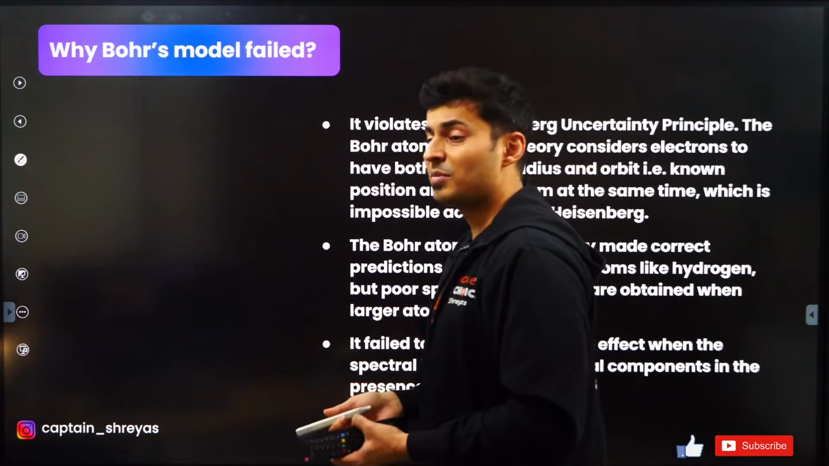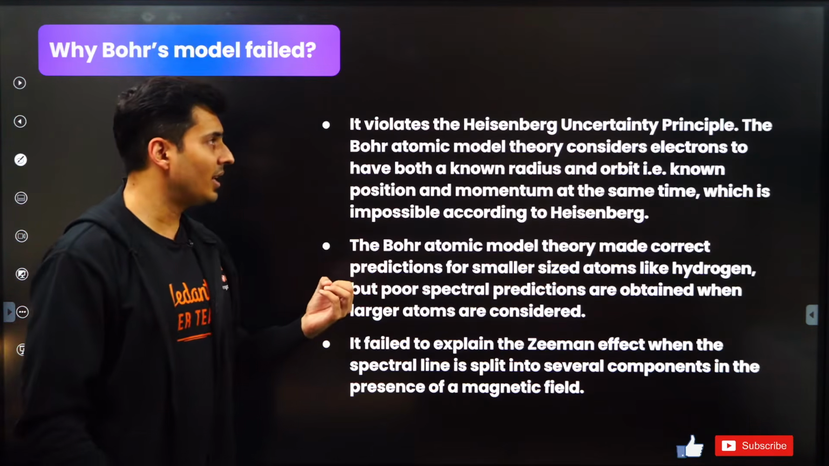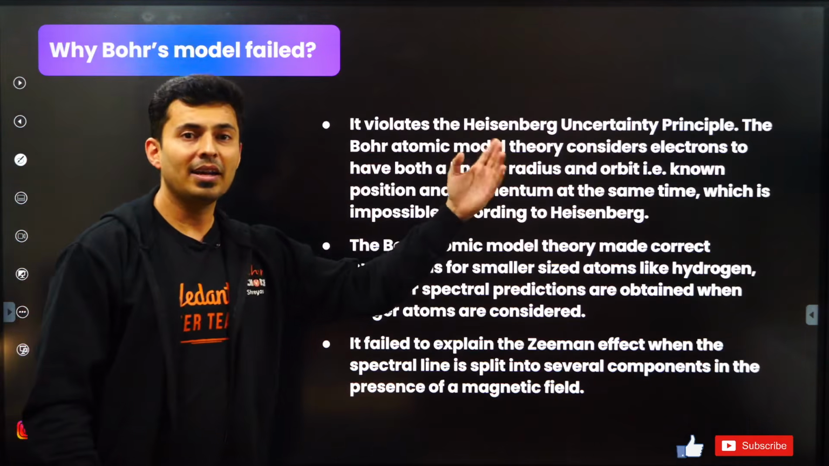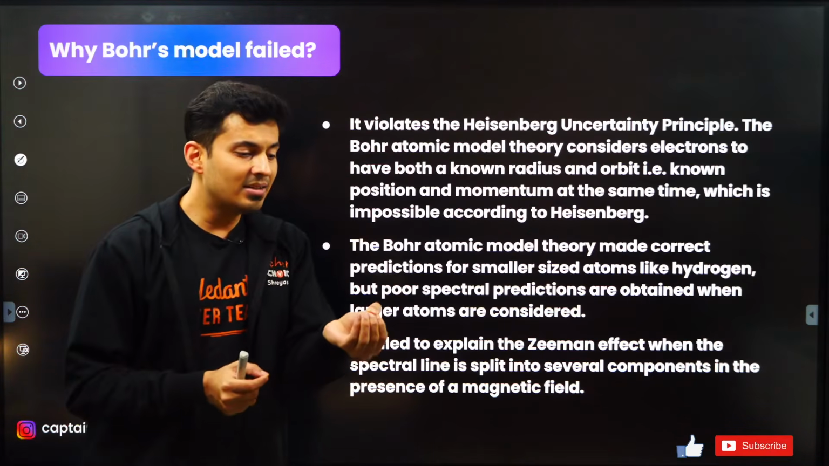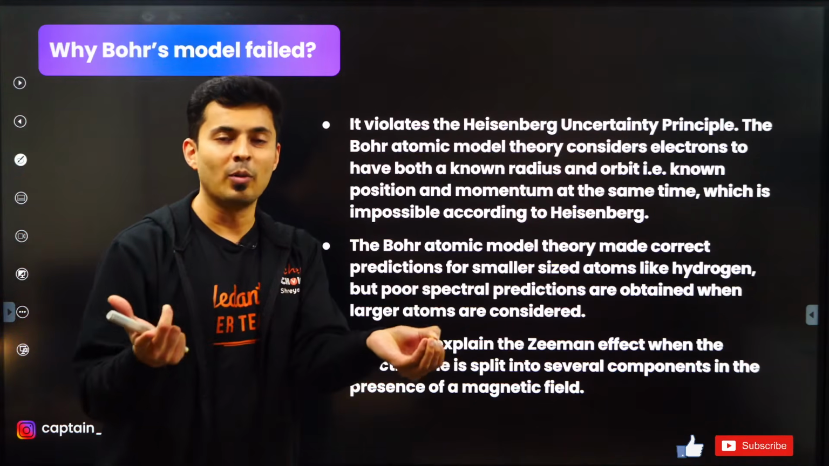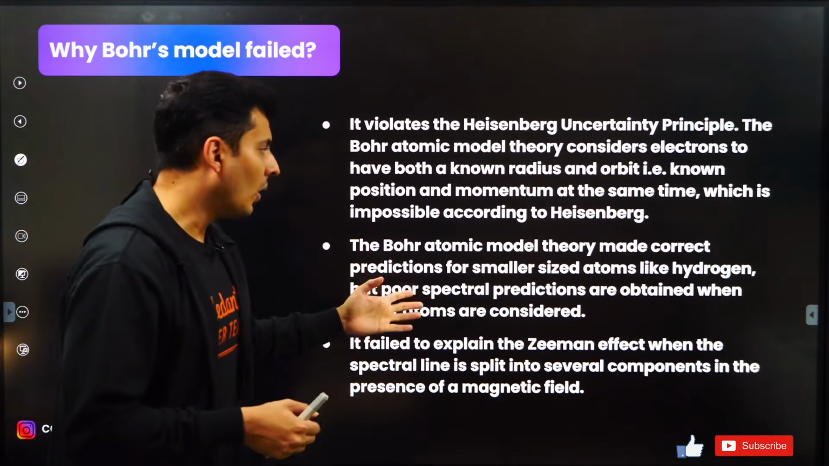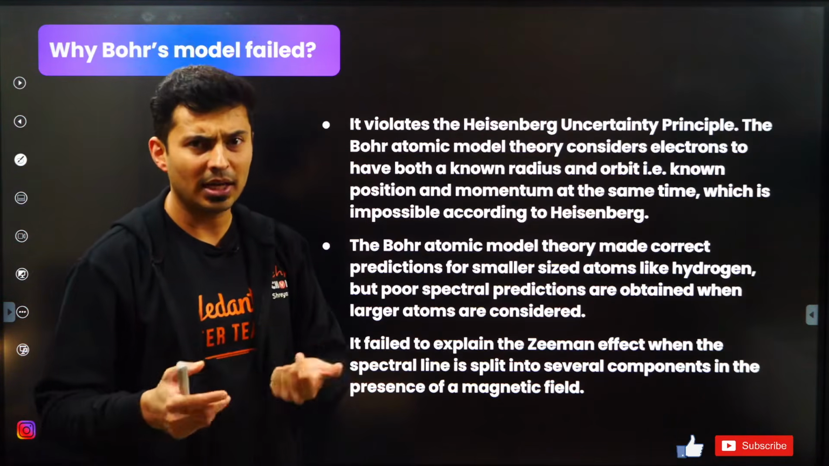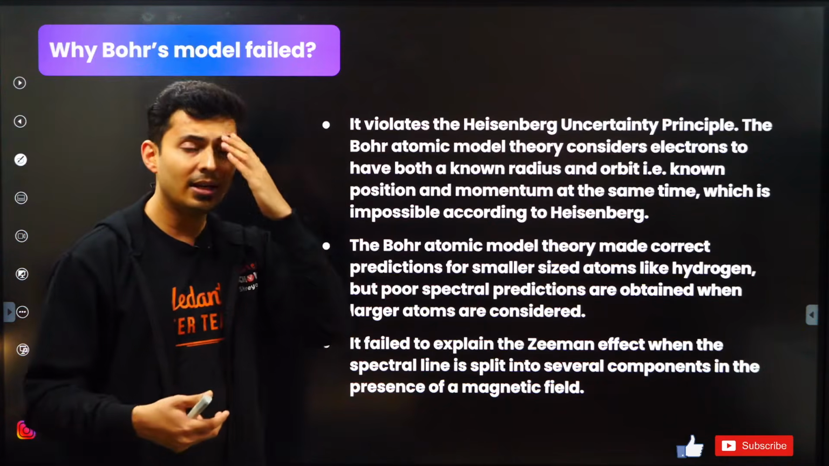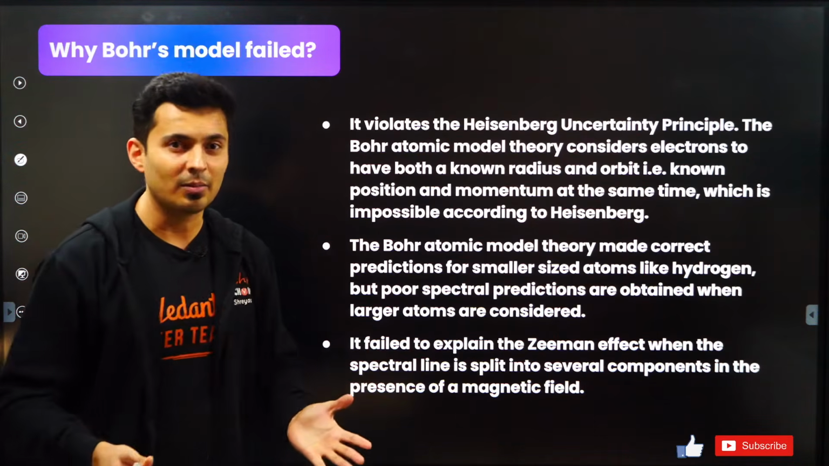Now, there are some limitations to Bohr's model as well. One of the first important limitations is that it did not obey Heisenberg's uncertainty. It assumed you can precisely locate the position as well as the momentum, which is not true according to Heisenberg's uncertainty. Also, the theory made very good predictions for small atoms like hydrogen, but for larger atoms like helium, lithium, it failed. For bigger elements, it failed miserably.